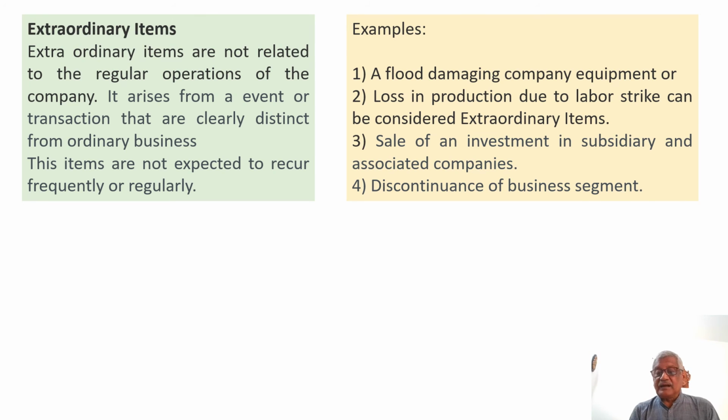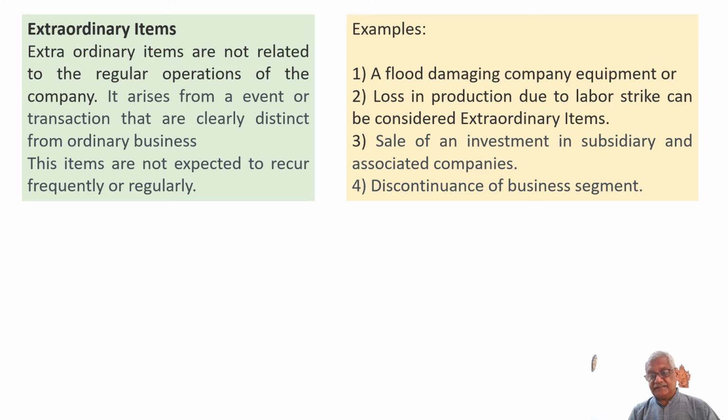Now let us understand what is meant by extraordinary item, and under what circumstances it is different from exceptional item. Extraordinary items are not related to the regular operations of the company. So that is the basic difference between exceptional and extraordinary.